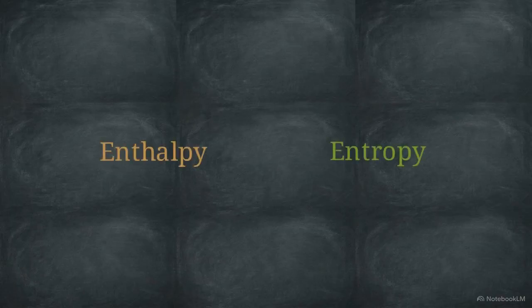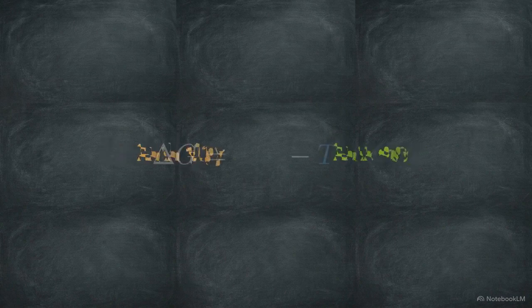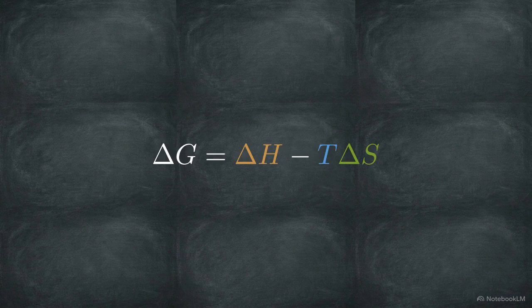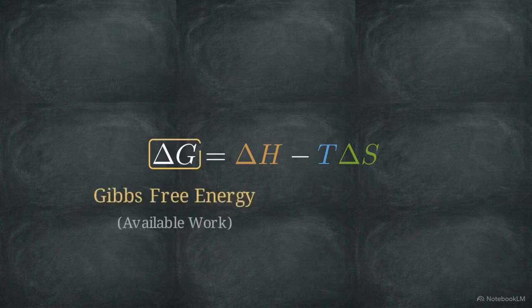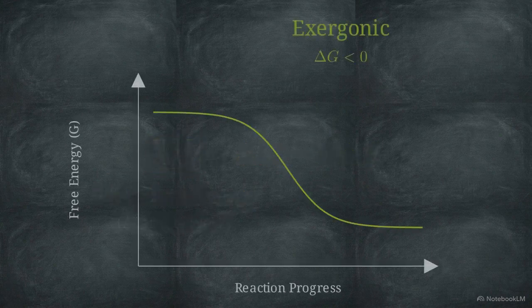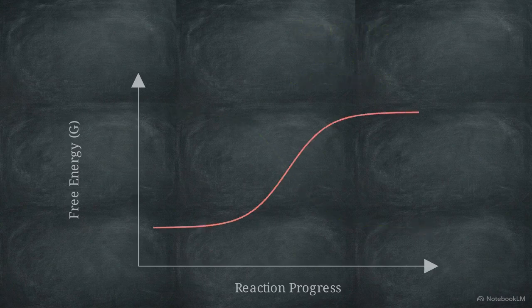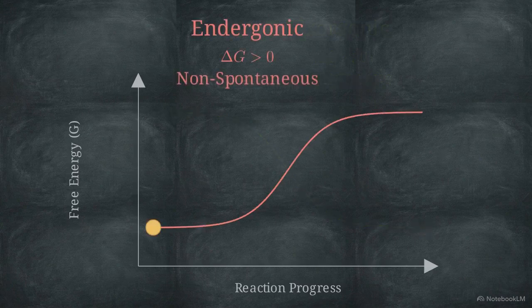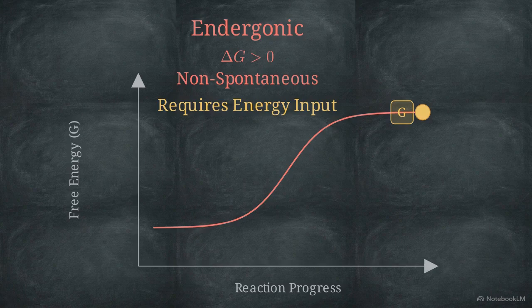To determine if a cellular process can occur, we combine enthalpy and entropy into a master equation. Delta G equals delta H minus temperature times delta S. The result, Gibbs Free Energy, or G, represents the total amount of energy available to do biological work. A negative delta G indicates an exergonic reaction. These are spontaneous and proceed on their own without requiring extra energy. A positive delta G indicates an endergonic reaction. These are non-spontaneous and absolutely require an external energy input to occur.